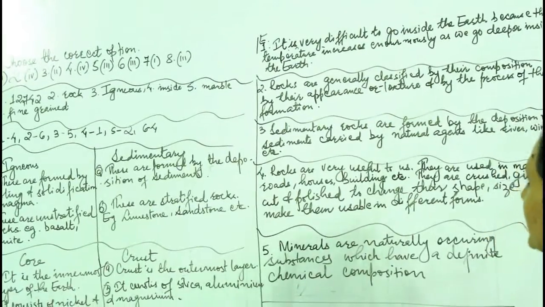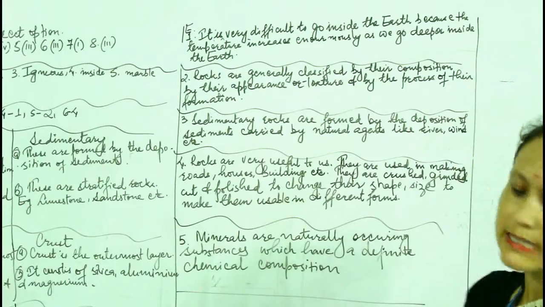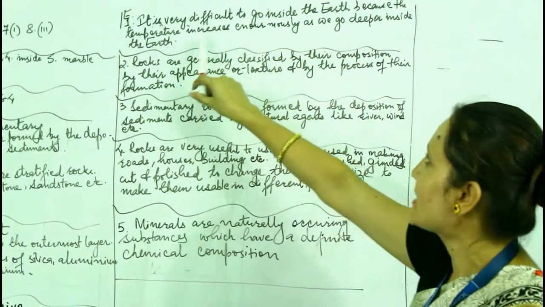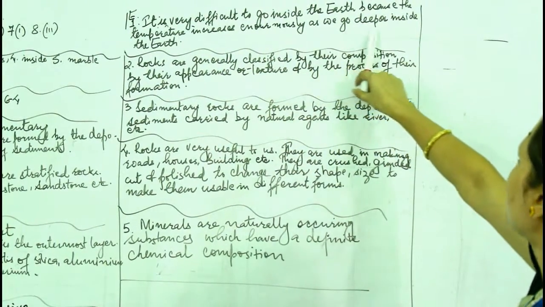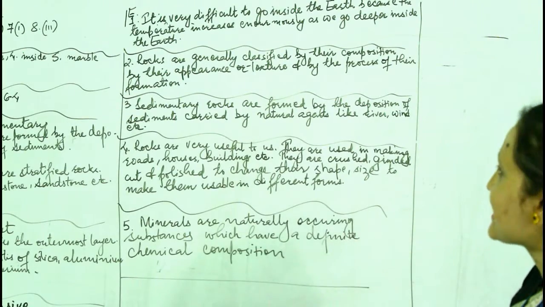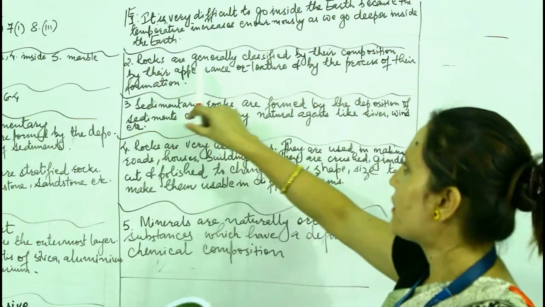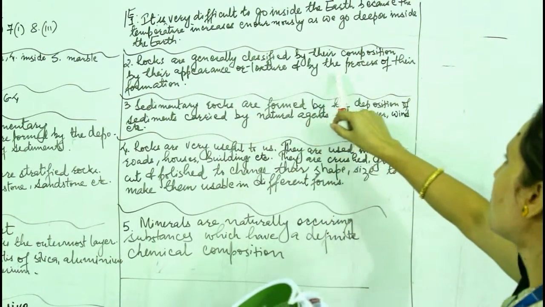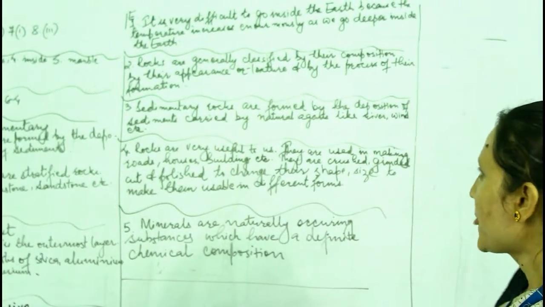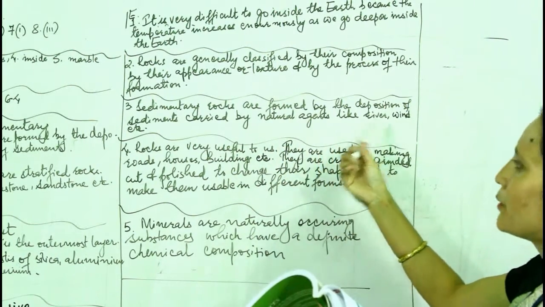Now question E. Answer the following questions briefly. Why is it very difficult to go inside the earth? It is very difficult because the temperature increases enormously as we go deeper inside the earth. Question number 2, how are rocks generally classified? Rocks are generally classified by their composition, by their appearance or texture, or by the process of their formation. Number 3, how are sedimentary rocks formed? Sedimentary rocks are formed by the deposition of sediment carried by natural agents like rivers, wind, etc.